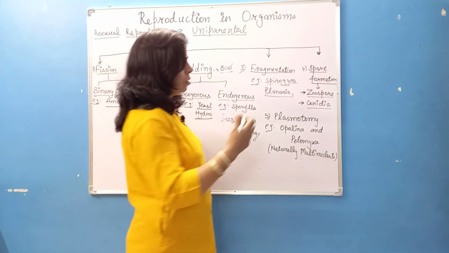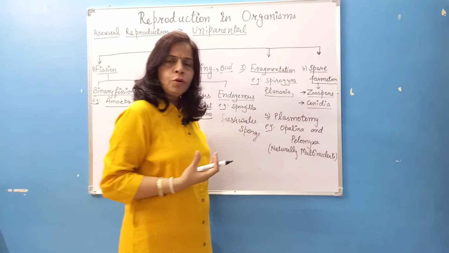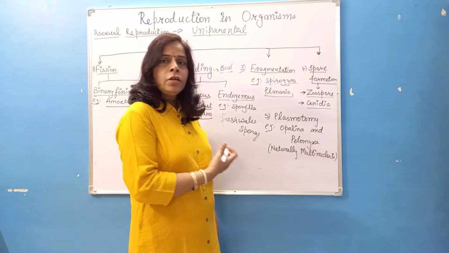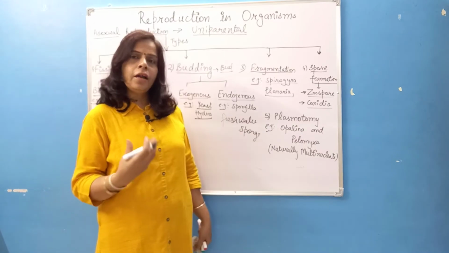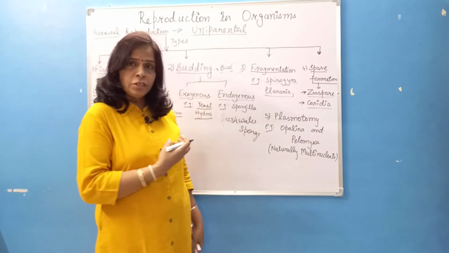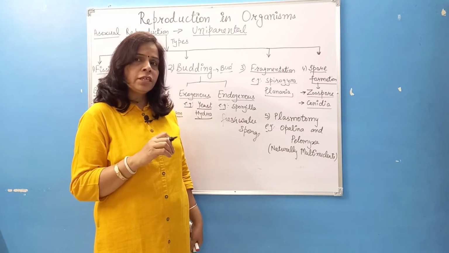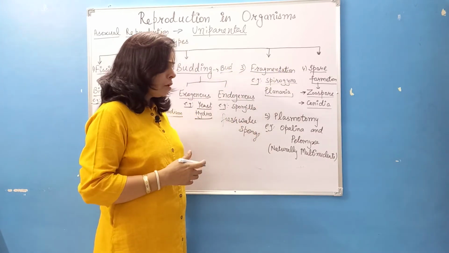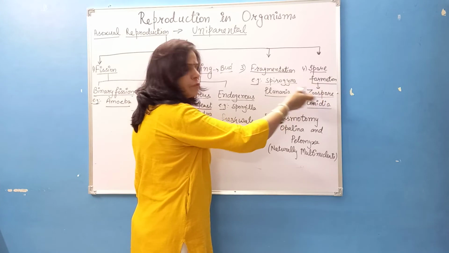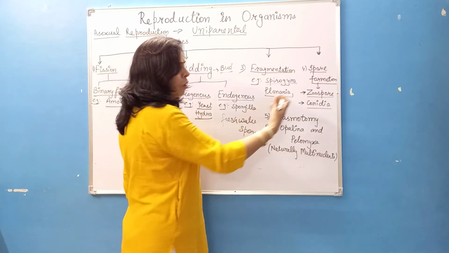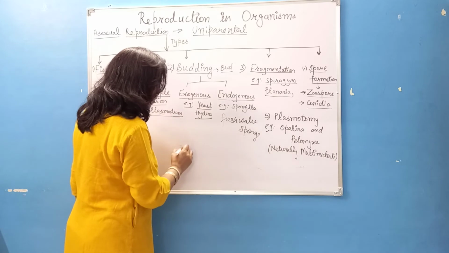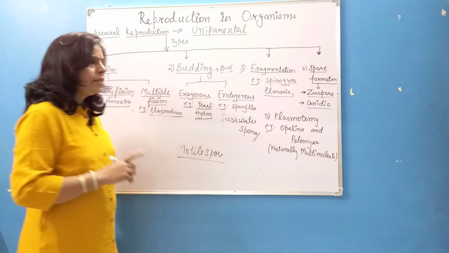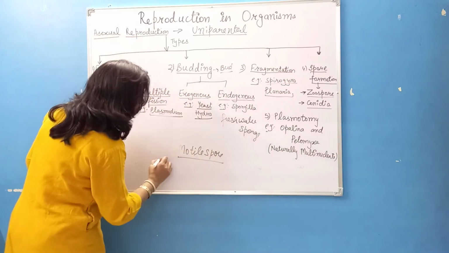After that, we can go through spore formation. What are spores? Spores are tiny structures meant for asexual reproduction to help the organism survive in unfavorable conditions. Till favorable conditions approach, some special cells which can give rise to a complete organism remain in the spore form. If I talk about zoospore, it means motile spore. And in zoospore, we can take the example of